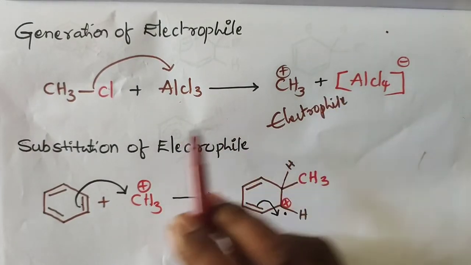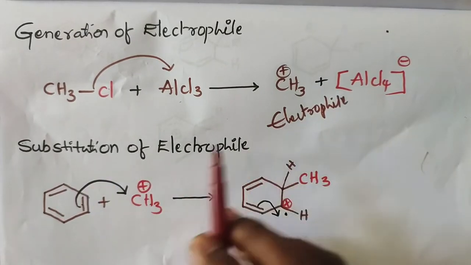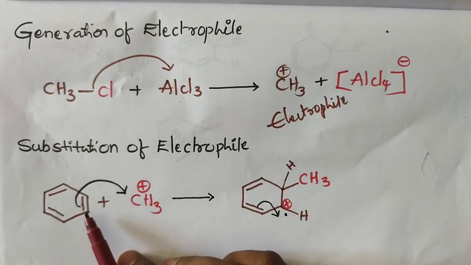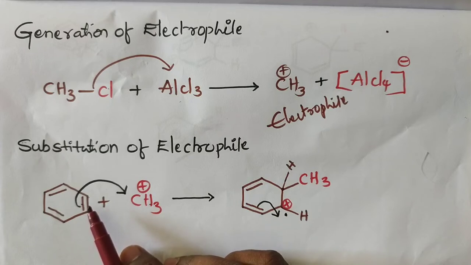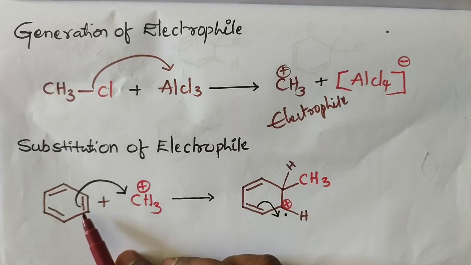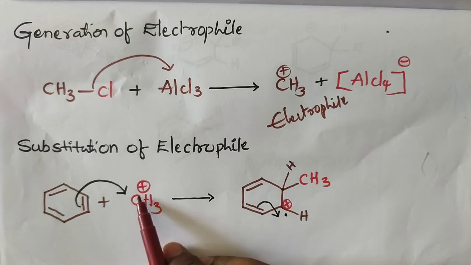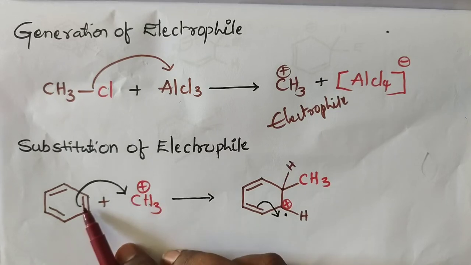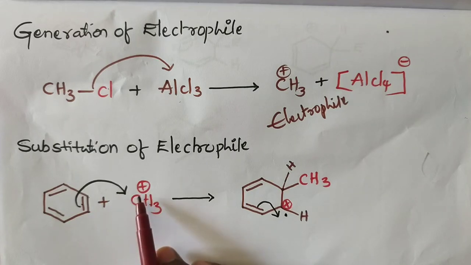After generation of electrophile, next is substitution of electrophile. This electrophile is going to substitute on benzene. Substitution means one atom or group is replaced with another atom or group. Before substitution, the CH3 plus is going to form a bond with the benzene. It needs one electron.